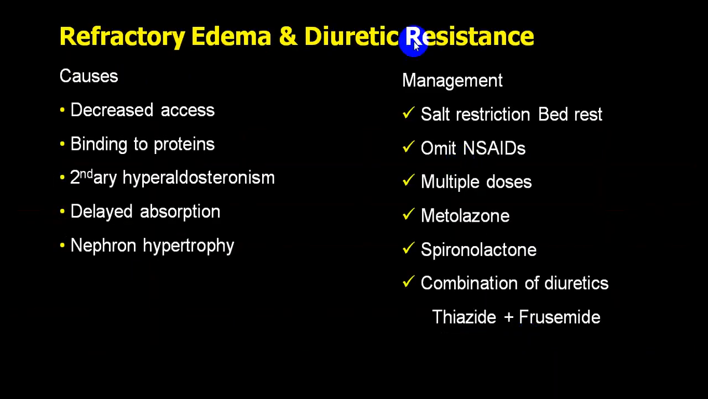In refractory edema, what is most important is salt restriction, avoiding NaCl, and multiple doses. Metolazone is commonly preferred, spironolactone is preferred, and usually a combination of diuretics is used, that is furosemide with spironolactone or thiazide with spironolactone, etc., or you use metolazone, etc.